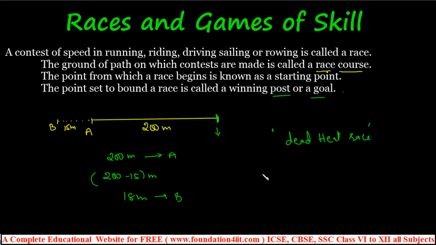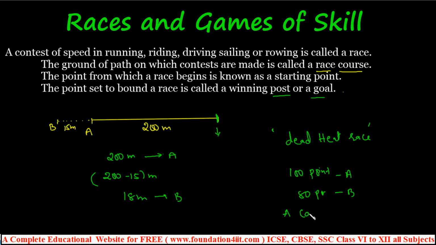Now, a game of 100 means that the person among the contestants who scores 100 points first is the winner. If A scores 100 points while B scores only 80 points, then we can say A can give B 20 points.